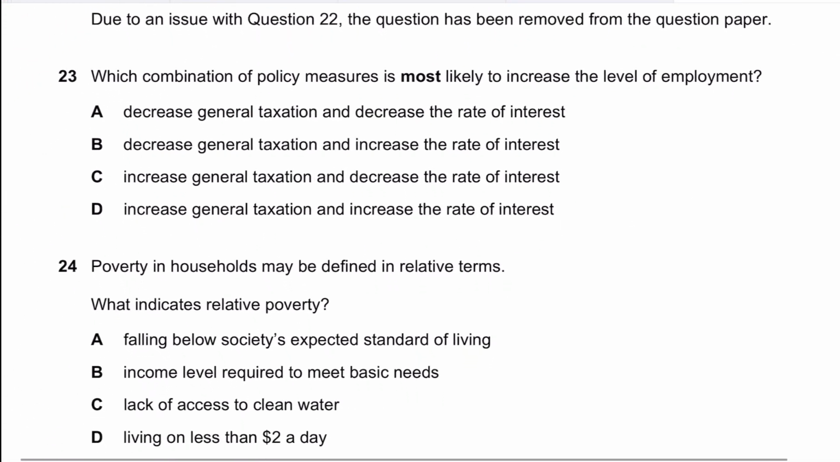Question 23 says, which combination of policy measures is most likely to reduce the level of unemployment? So unemployment could reduce due to expansionary supply side, expansionary monetary or fiscal policies. So if you decrease the level of general taxation, let's say, that's an expansionary fiscal policy.